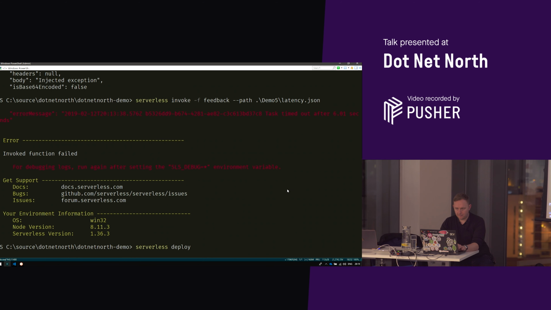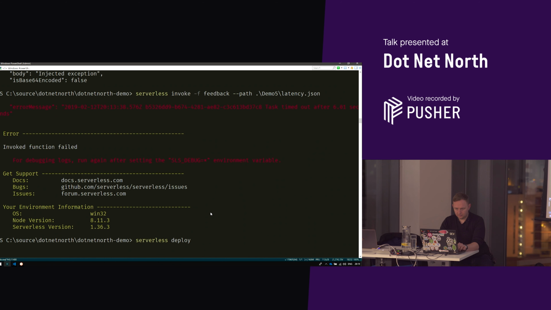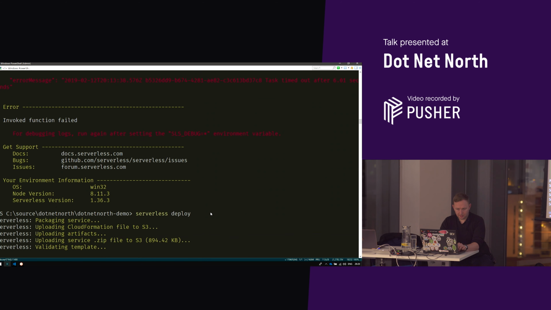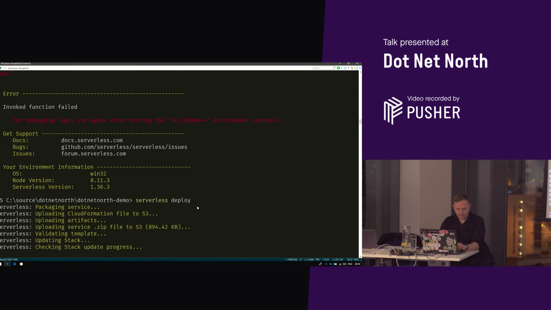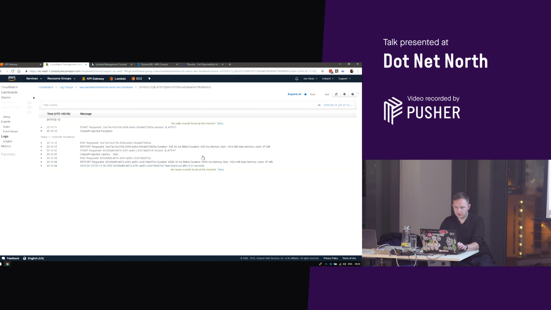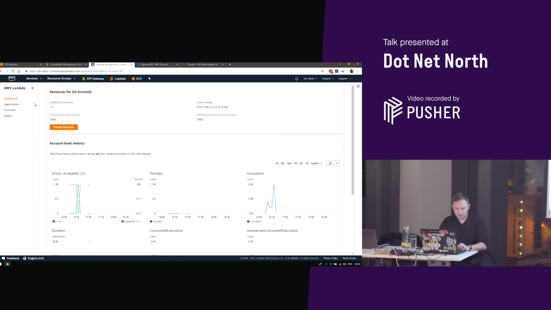Serverless deploy. Let's give that a moment. Whilst that's deploying, we will get this up here. Just touching on it, you can see some metrics on here as well, but it's not super clear, in all honesty.